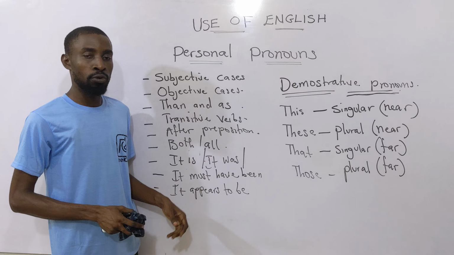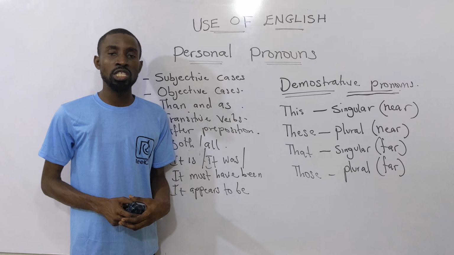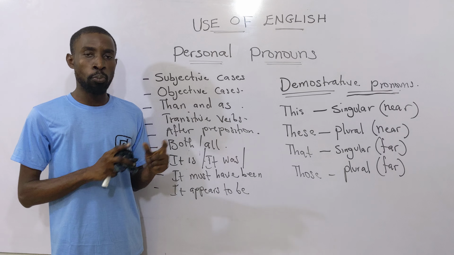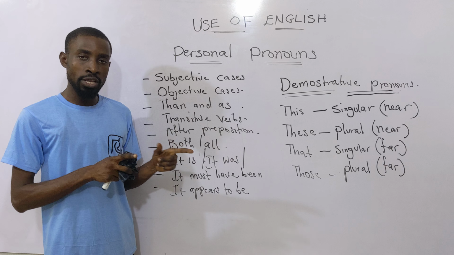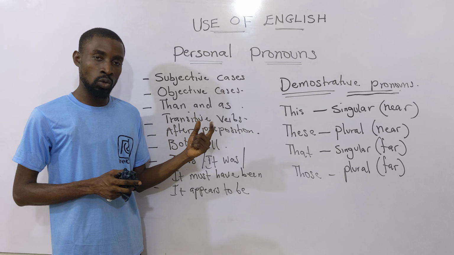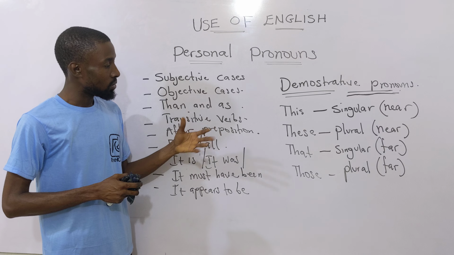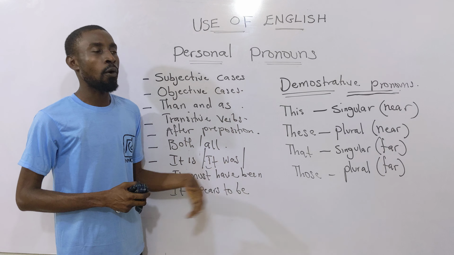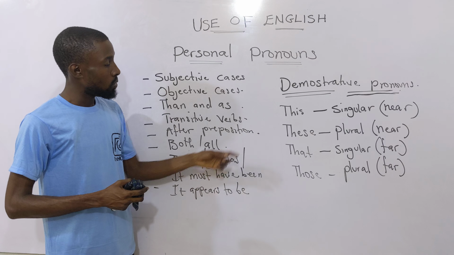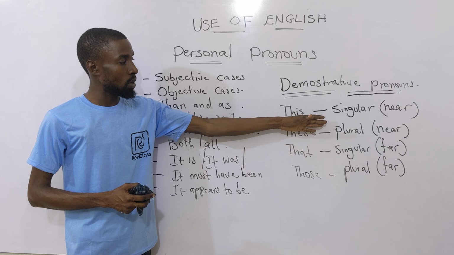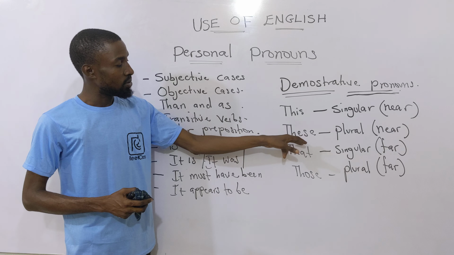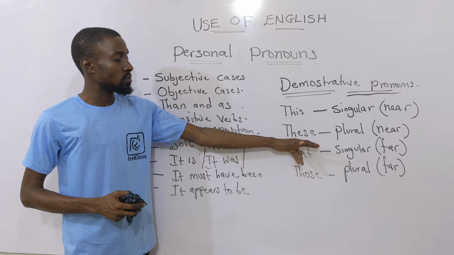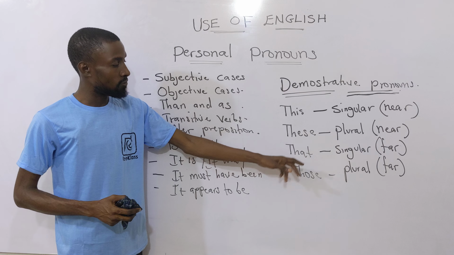Then that's for personal pronouns. Let's look at what they call the demonstrative pronouns. They are called demonstrative pronouns because they are used to point out nouns, whether they are singular, plural, close or not close at all. And they are four. We have this for singular, near; these for plural, near; that, singular, far; and those for plural, far.